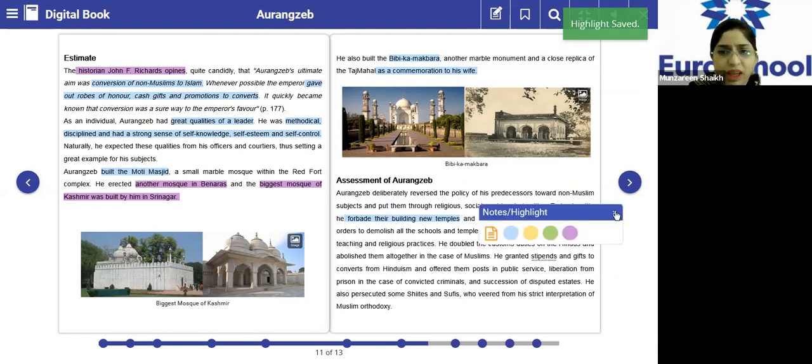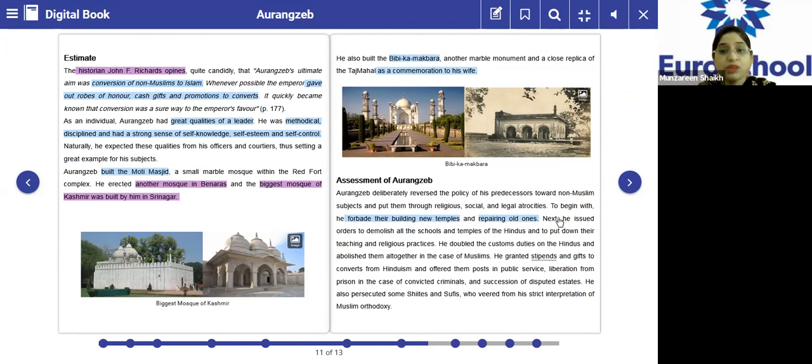So his point of view towards non-Muslims was very clearly visible. How did he treat non-Muslims in his territories? Number 1, he did not allow them to build new temples and to repair the old ones. Number 2, he issued orders to demolish all the schools and the temples of the Hindus. Please underline this. Number 3, he put down their teaching and religious practices also.